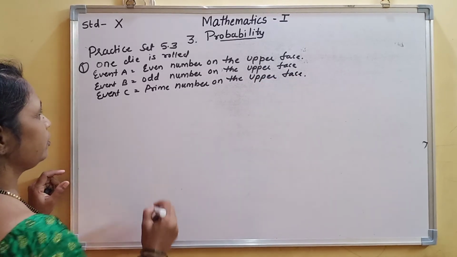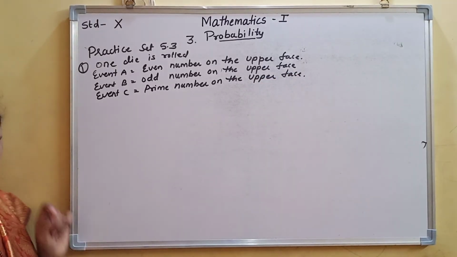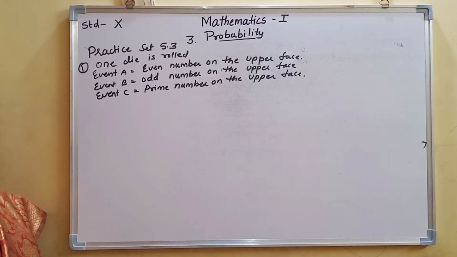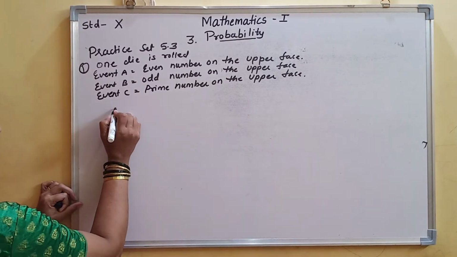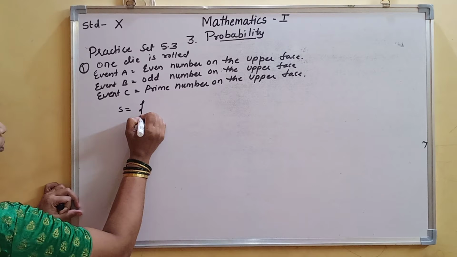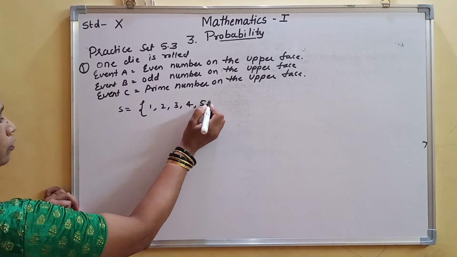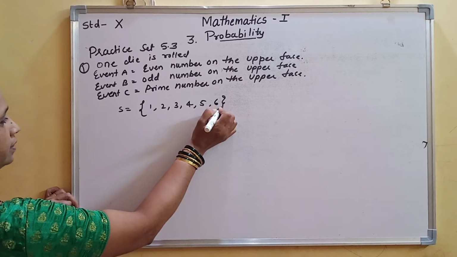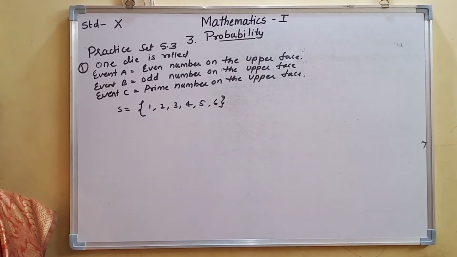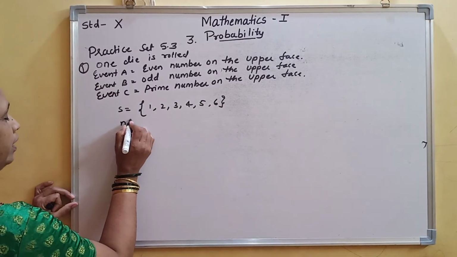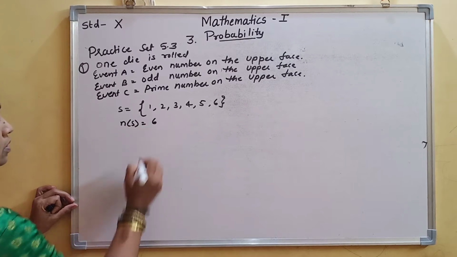Okay, now S will be what? When a die is thrown, S will be equal to 1, 2, 3, 4, 5 and 6. Now n of S will be what? n of S is equal to 6.